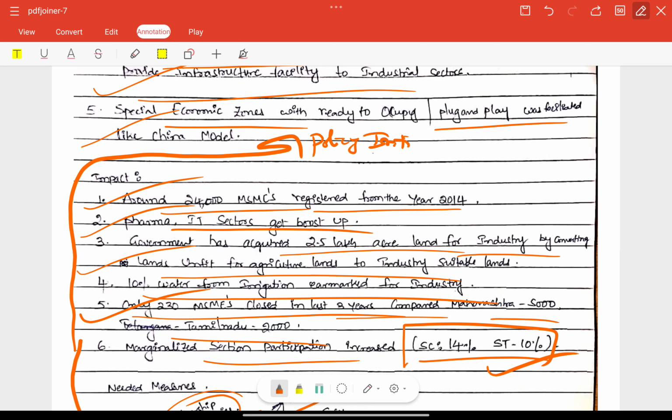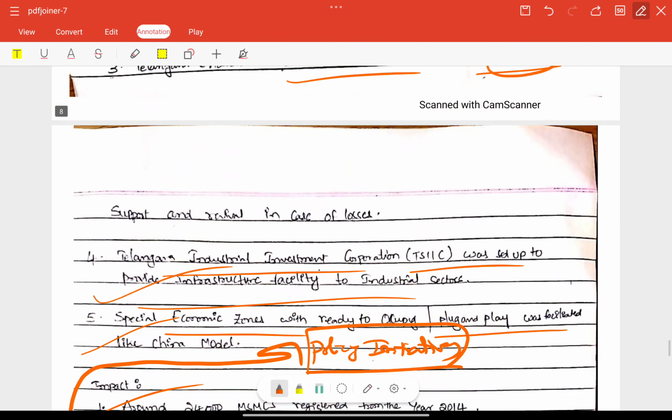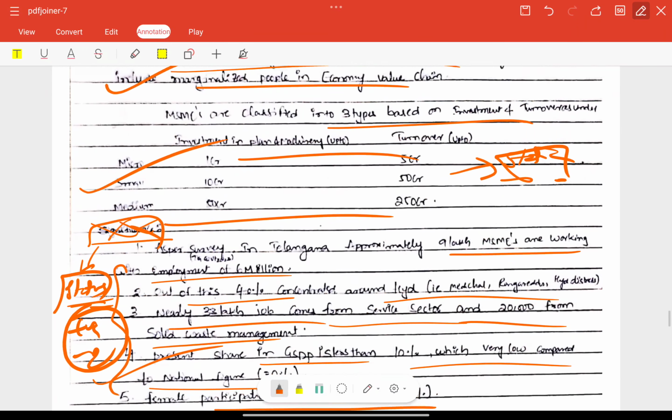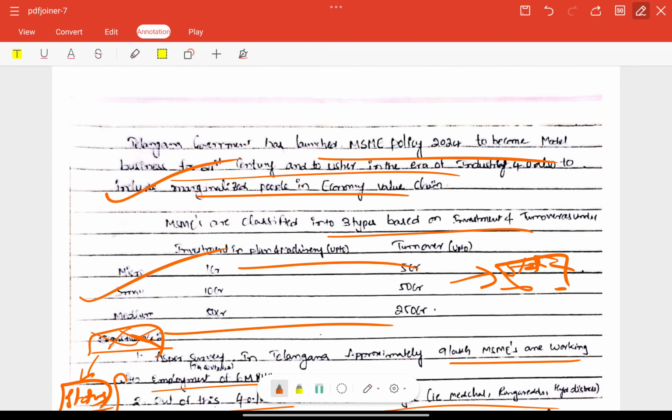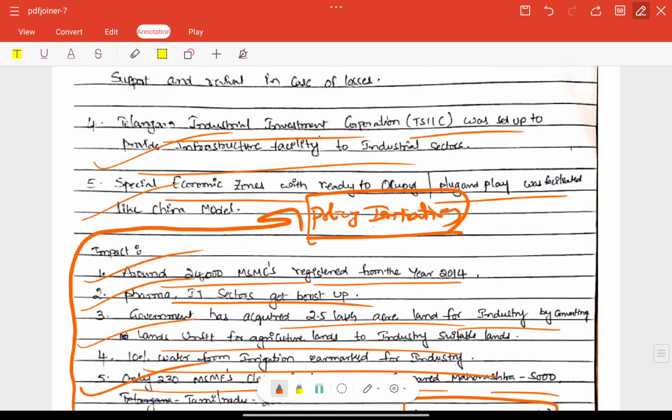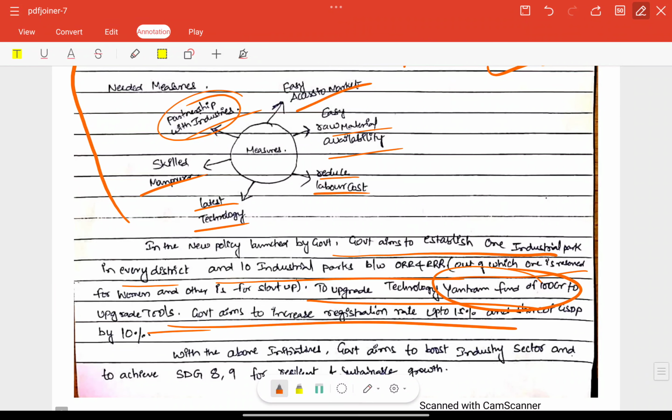Don't be confused here. We are confusing ourselves without focusing on the keywords of the question. We are just writing the answer after seeing the concept only. What is the topic? MSME policy. We are writing from starting to ending, right? Before writing answers, we need to focus on each and every keyword and even each word. So please be focused on that. Don't be confused. These types of errors affect your marks.